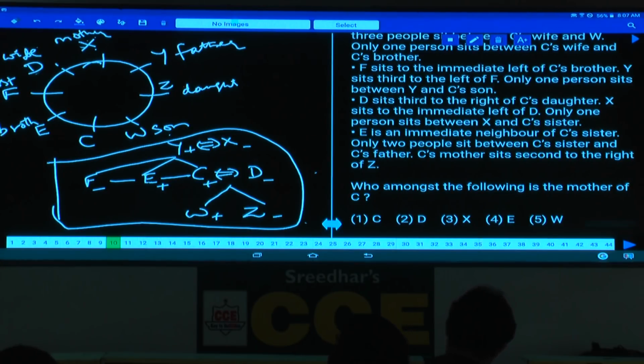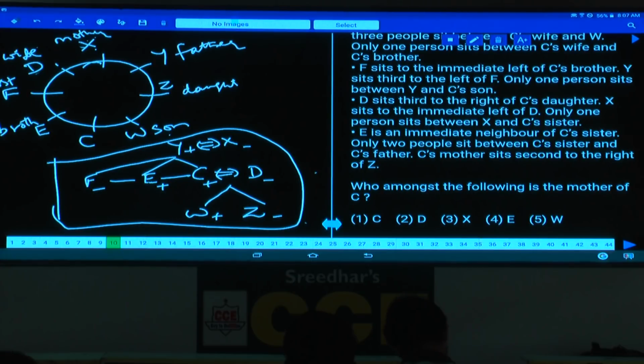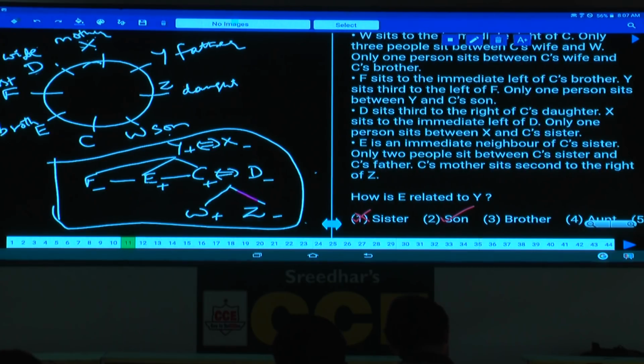Then question number 10. Who among the following is the mother of C? Yes, tell me who is the mother of C? X is the mother of C, that is choice 1, 3. Then question number 11. How is E related to Y? E is the son of Y. Son, that is choice 2.